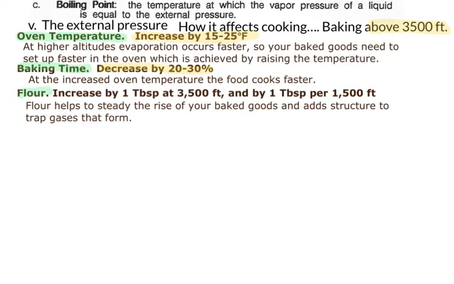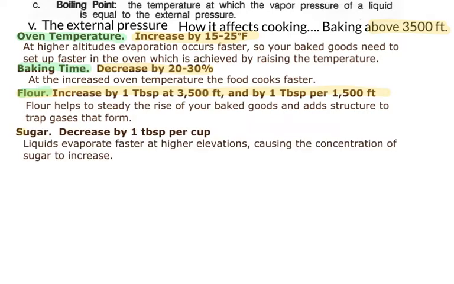In general, you need to increase the amount of flour present by 1 tablespoon at 3,500 feet and by another tablespoon per every 1,500 feet above that. The flour helps steady the rise of the baked goods, and it adds a structure that traps those gases so they can't escape from your baked foods. In general, we're going to decrease the amount of sugar because as the liquid evaporates at these higher elevations, that means there'll be an increase in the concentration of the sugar, so foods will taste sweeter and things will burn differently because of that sugar being present.